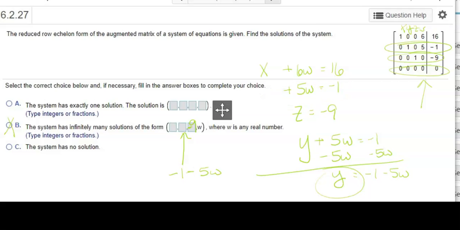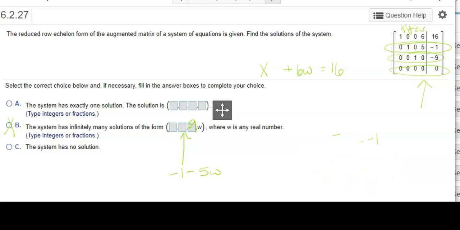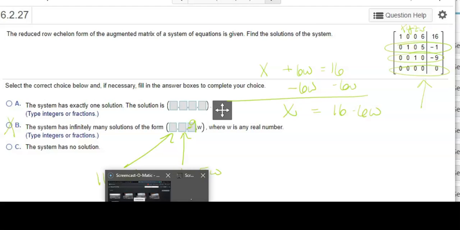Now we're going to find out what X is. I need to solve for X, so I'm going to get X by itself. I'm going to subtract 6W from both sides. So now X equals 16 minus 6W. In this little box right here, I would have 16 minus 6W. So I know what X is. I can pick any W I want and I'll know what X and Y are. Z is -9 and W is W. Now we're going to pause again.